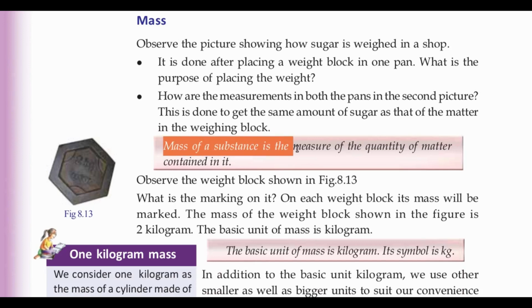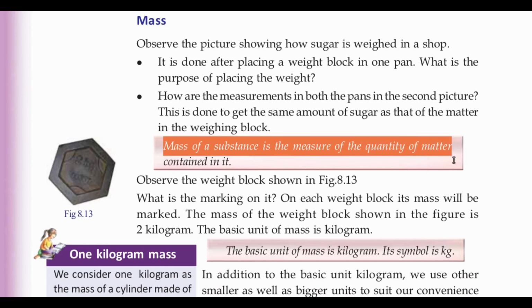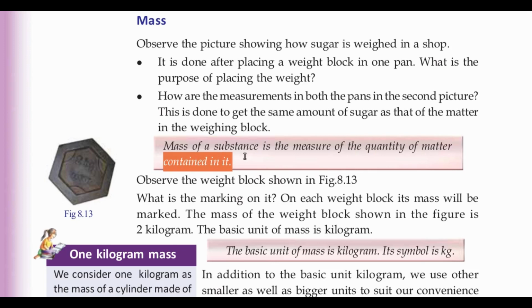Mass of a substance is the measure of the quantity of matter contained in it. Let us observe figure 8.13. What is the marking on it? You can see that here there is a marking which is 2 kg.